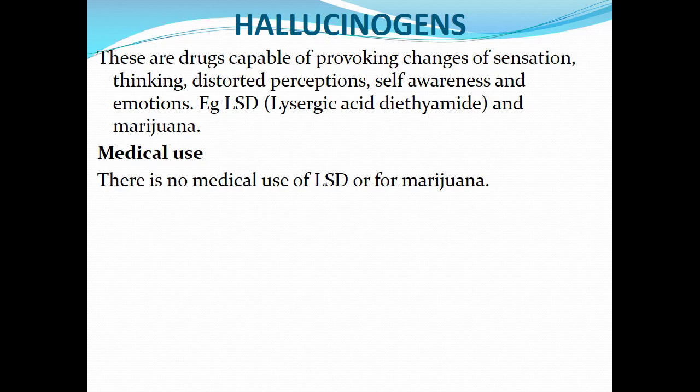So in our class today, we looked at the different groups of drugs. We said drugs that affect the mind are classified into 5 groups. We have the sedatives, we have the narcotics, we have the tranquilizers, we have the stimulants, and the hallucinogens. These are the 5 groups of drugs that we have based on their effect on the mind.